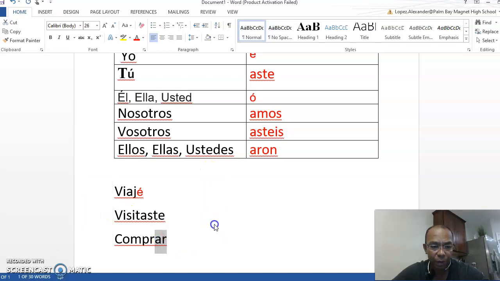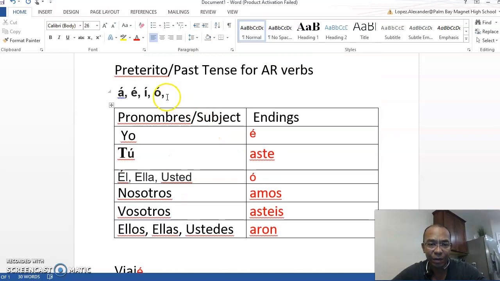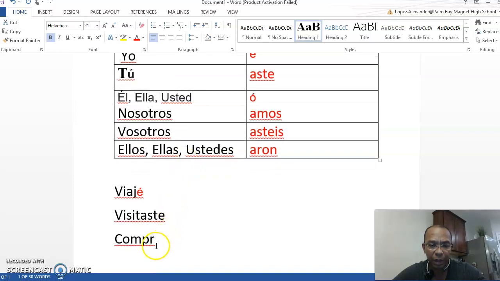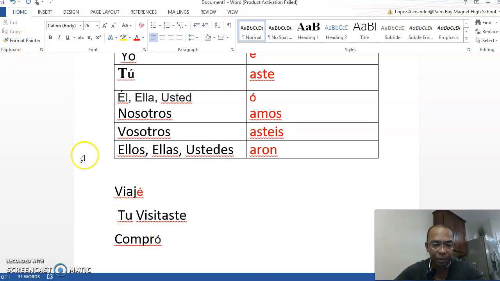For some reason it's not letting me put the accent there, but you know that there is an accent right in here. So let's try this one. Copy, paste. There we go. Make sure that has an accent, right? Compró. That puts emphasis. So this is for tú, visitaste.